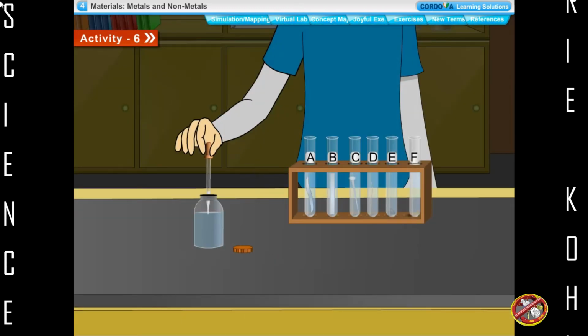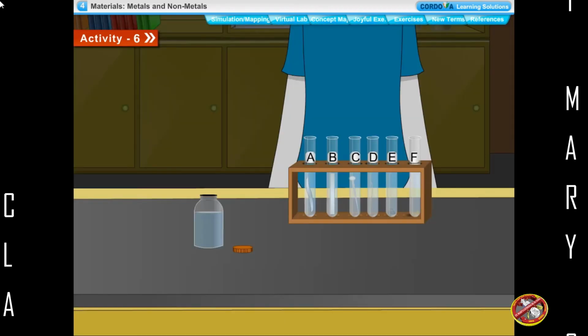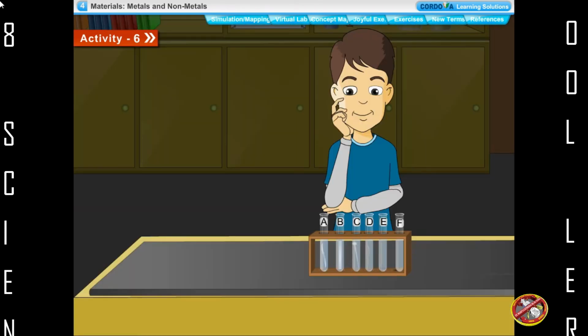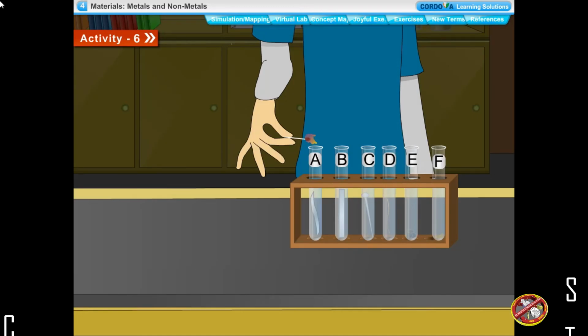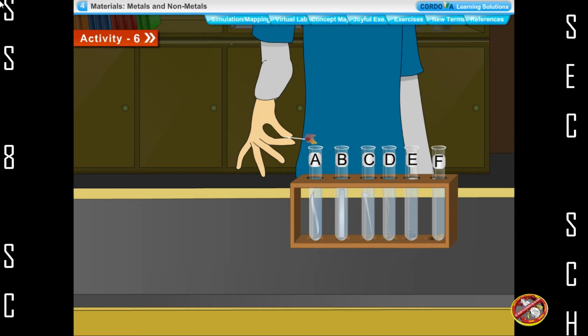With the help of a dropper, we add 5 ml of dilute hydrochloric acid to each test tube one by one. We observe the reactions carefully. We bring a burning matchstick near the mouth of each test tube. Observe the burning matchstick carefully.